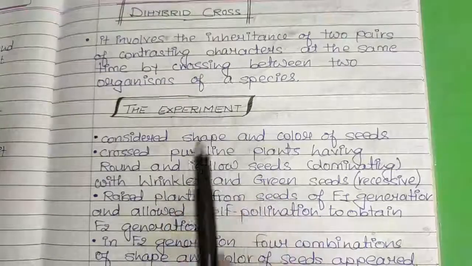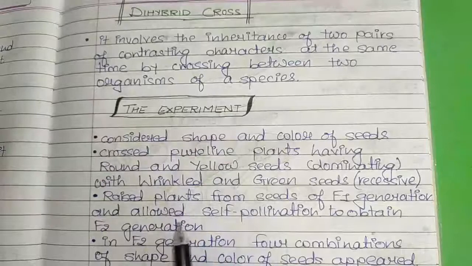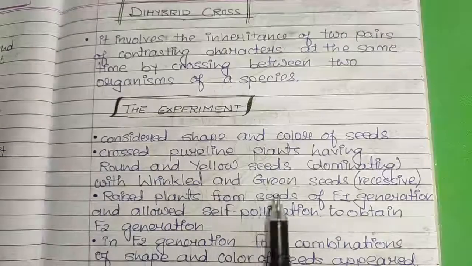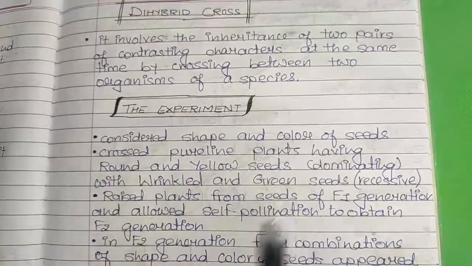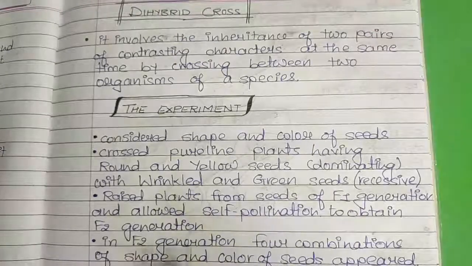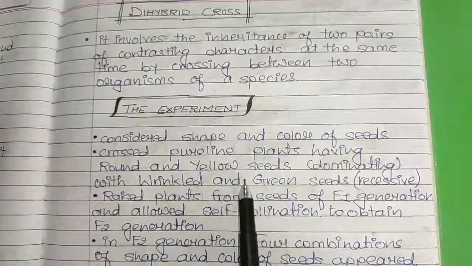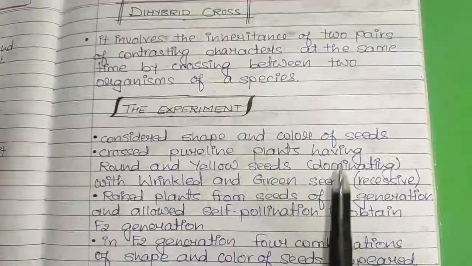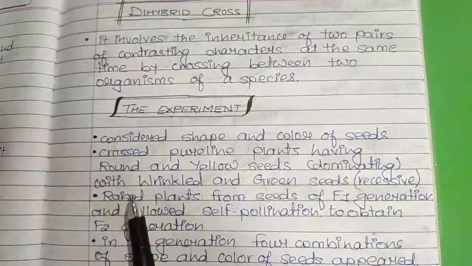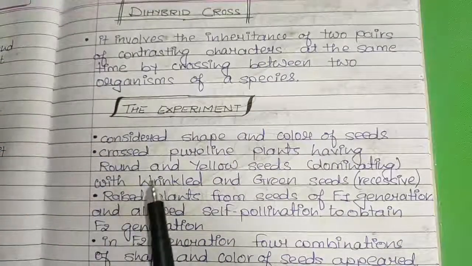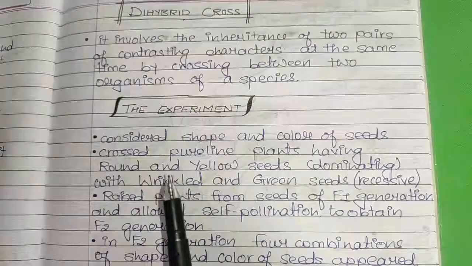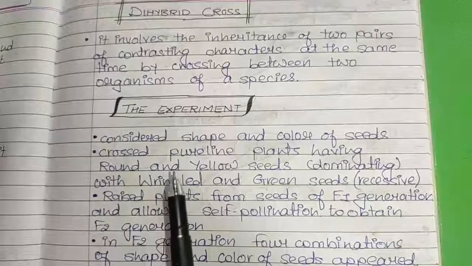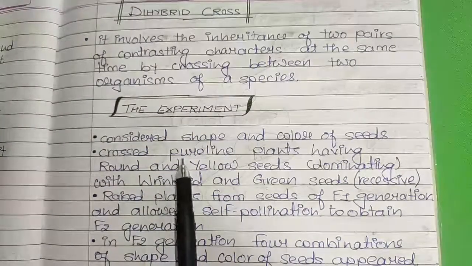Now there are certain points by which he performed this experiment. This experiment had the same experimental approach that he followed in the first one, right? What was the first step of his experimental approach? That was selection of pure parents, right? What is meant by pure? Again, pure means the parents which have homozygous traits for any particular character. Homozygous means both the traits or both the genes are completely identical.